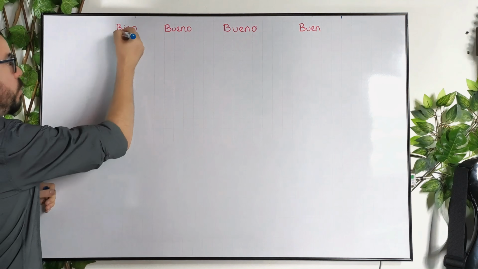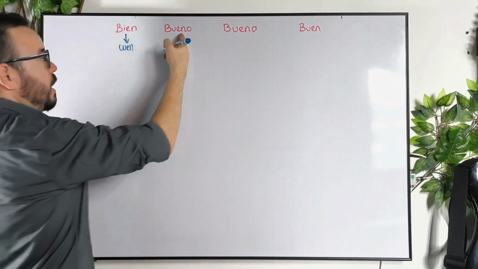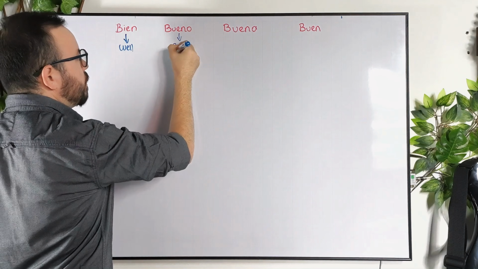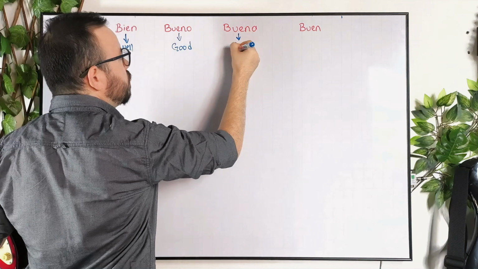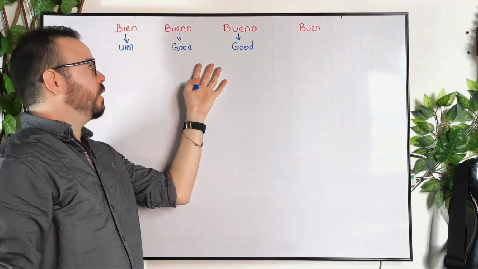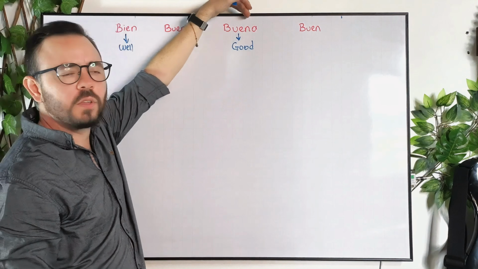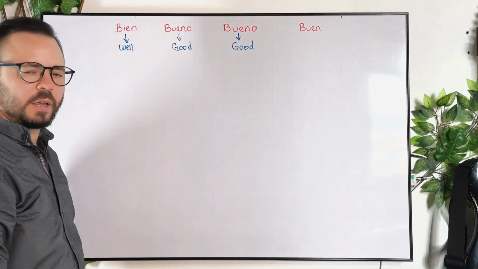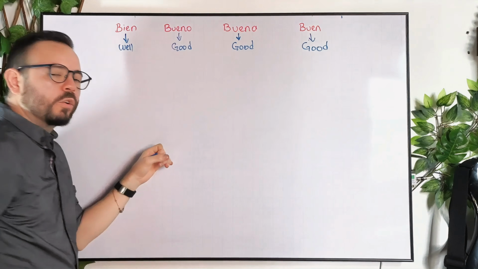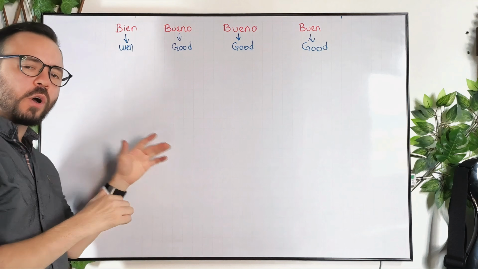So when we use bien, we're saying "well," that's it. If we say bueno, I'm saying "good." And if I say buena, I'm saying also "good," okay? What is the difference? This one is for masculine, this one is for feminine, but it's exactly the same word, okay? And when we use buen, we're also saying "good." Now, let me show you how we use this.